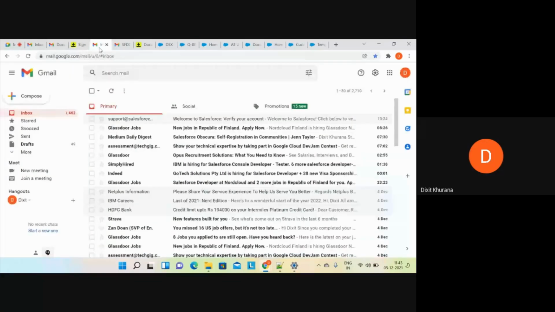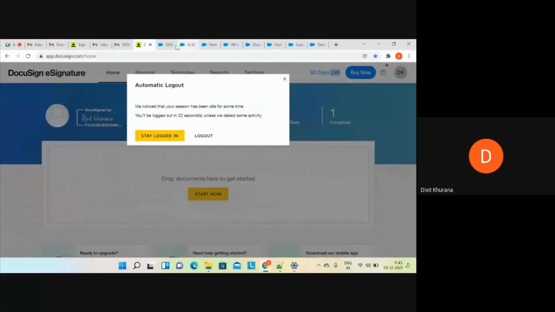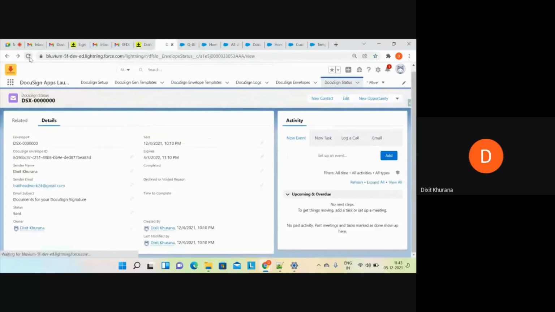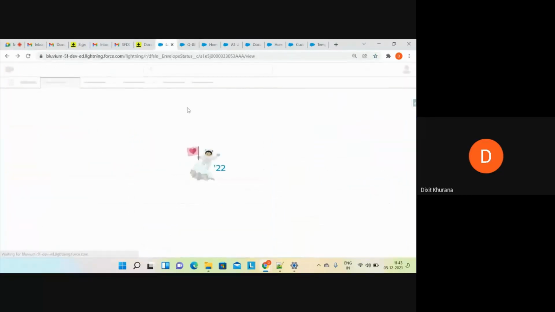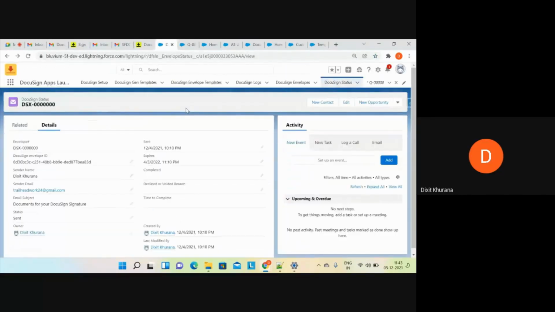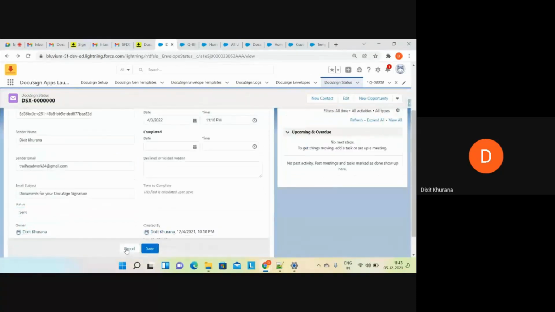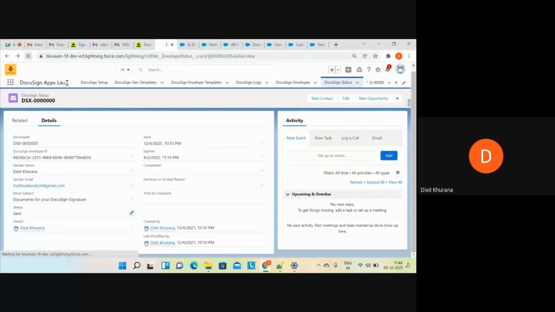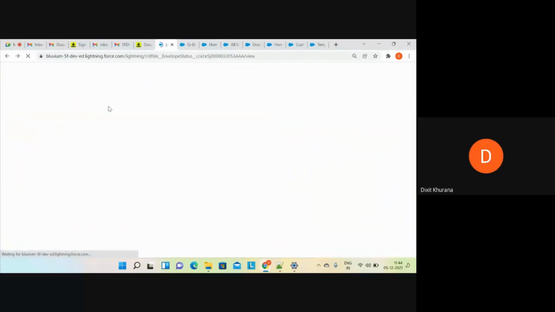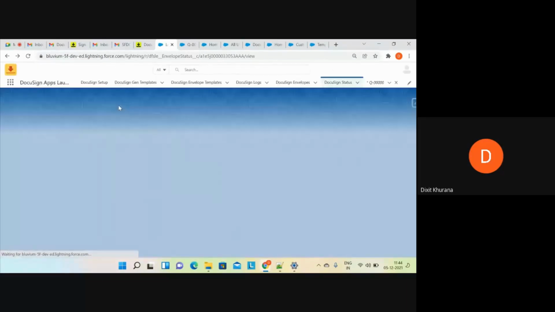It will take, I believe, 1 minute or 2-3 minutes basically. It will automatically update the status of this envelope. I have to wait for maybe 1 or 2 minutes.